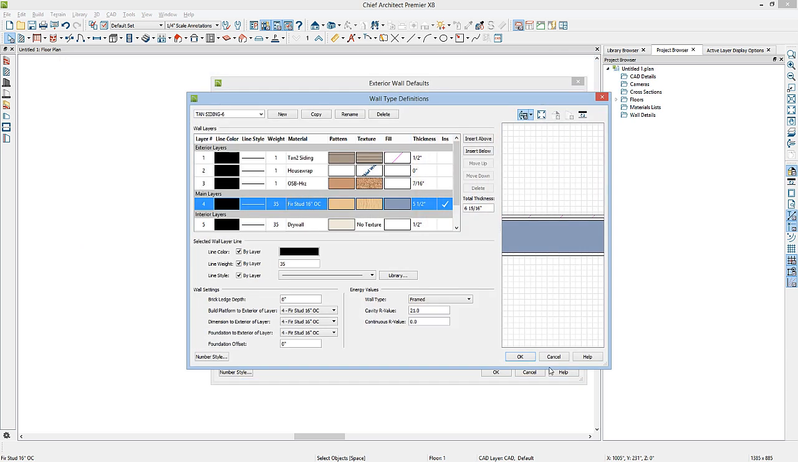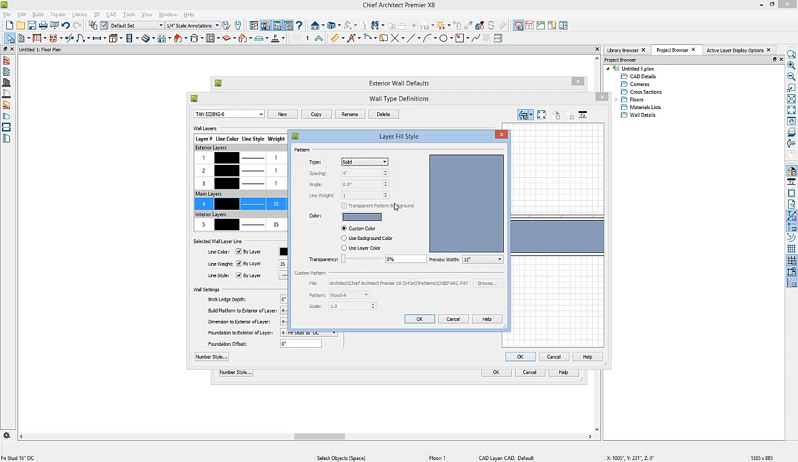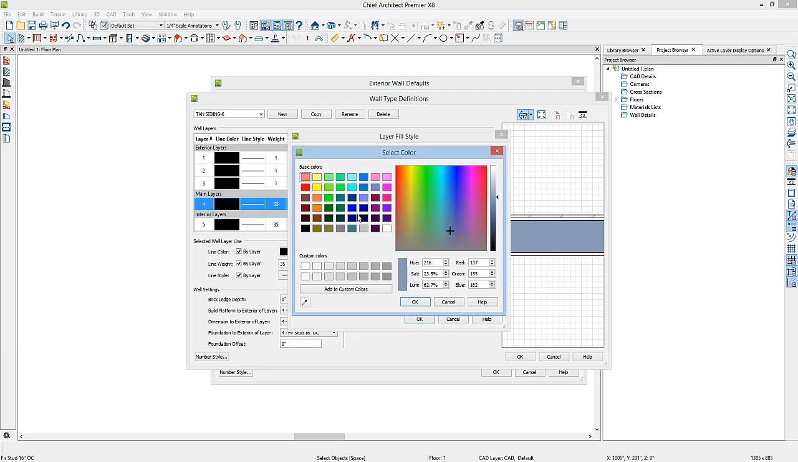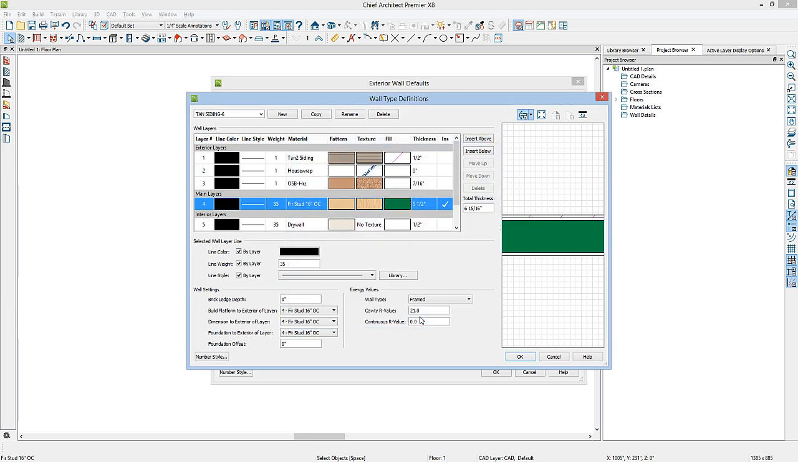I'll go ahead and click OK here, and then I want to change the way this wall looks in floor plan view. Right now the main layer has a blue fill. I'll go to the color here and click, and then go to the color tab to change the layer's color. We'll change it to green and click OK. Now this is what my wall type will look like in floor plan view.